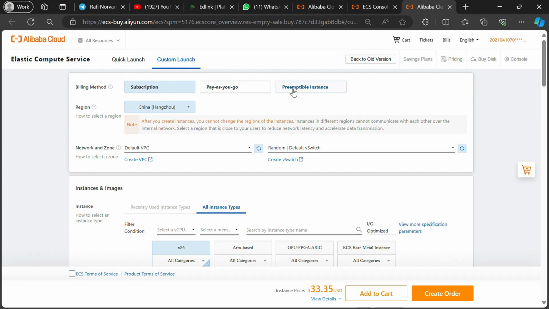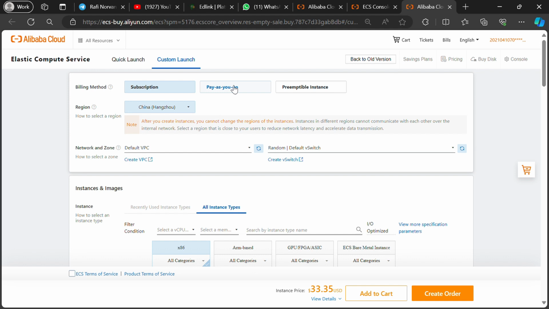3. Preemptible. Preemptible instances are a type of on-demand instance offered at a discount compared to pay-as-you-go. Preemptible instances are designed to minimize the cost of Elastic Computer Service (ECS) instances in certain scenarios.